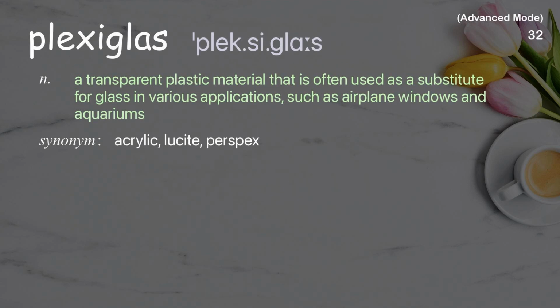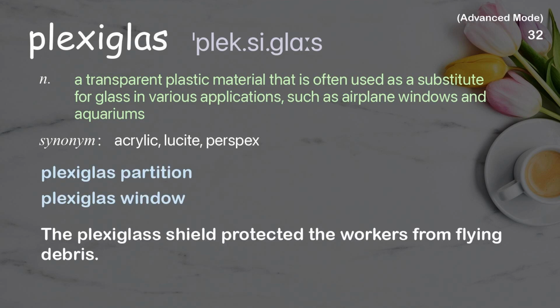Plexiglass. A transparent plastic material that is often used as a substitute for glass in various applications, such as airplane windows and aquariums. Examples: Plexiglass partition. Plexiglass window. The plexiglass shield protected the workers from flying debris.